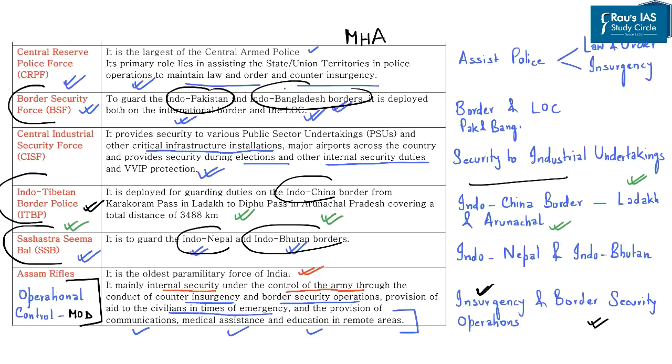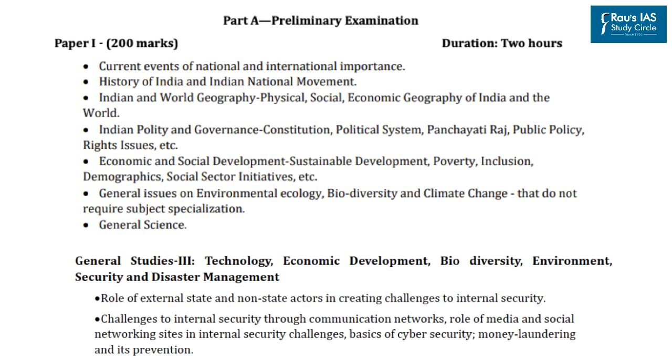The point to be understood here is that all these CAPFs are under the MHA. However, only in the case of Assam Rifles does the operational control lie with the Ministry of Defence. The aspects of Central Armed Police Forces get covered under governance in your preliminary examination, and in the mains examination under GS Paper 3, especially with respect to security.